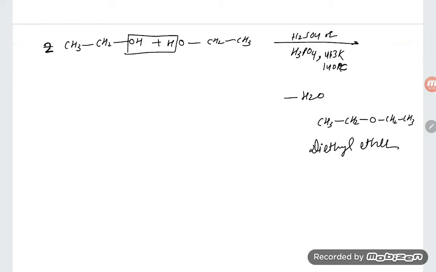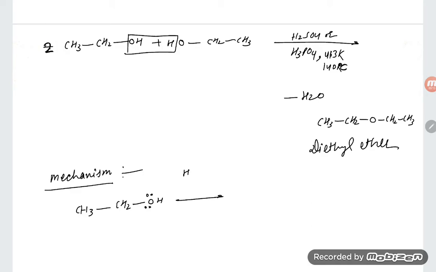Okay, so dear student, let's have a look over the mechanism, student. How can you be able to understand the mechanism? Dear students, if you talk about the mechanism, here is CH3, CH2 and OH. Here is what is happening in this place. You are taking H2SO4, right, student.